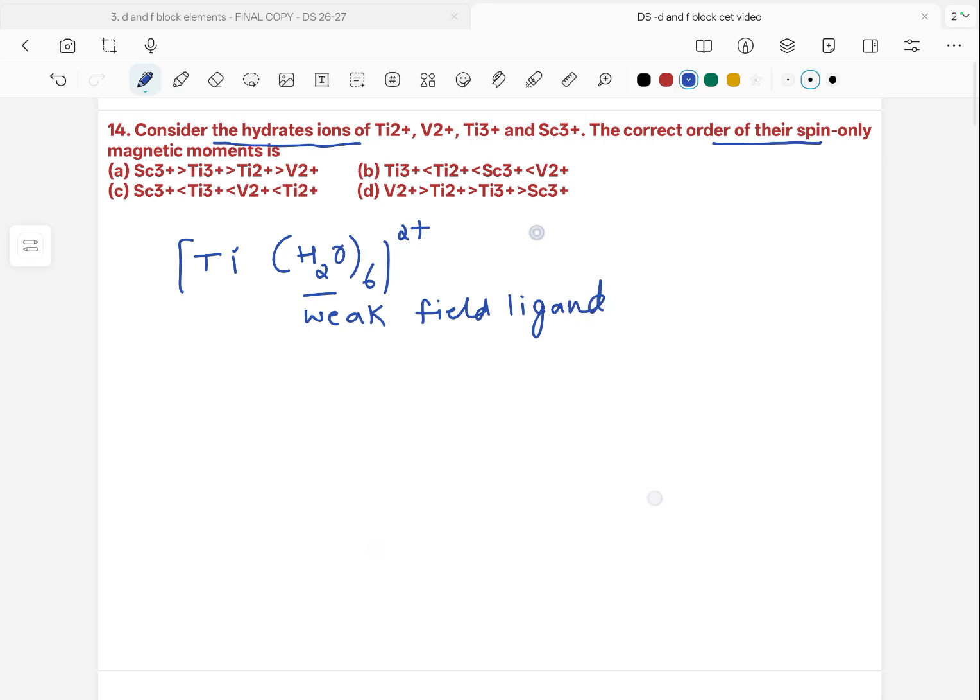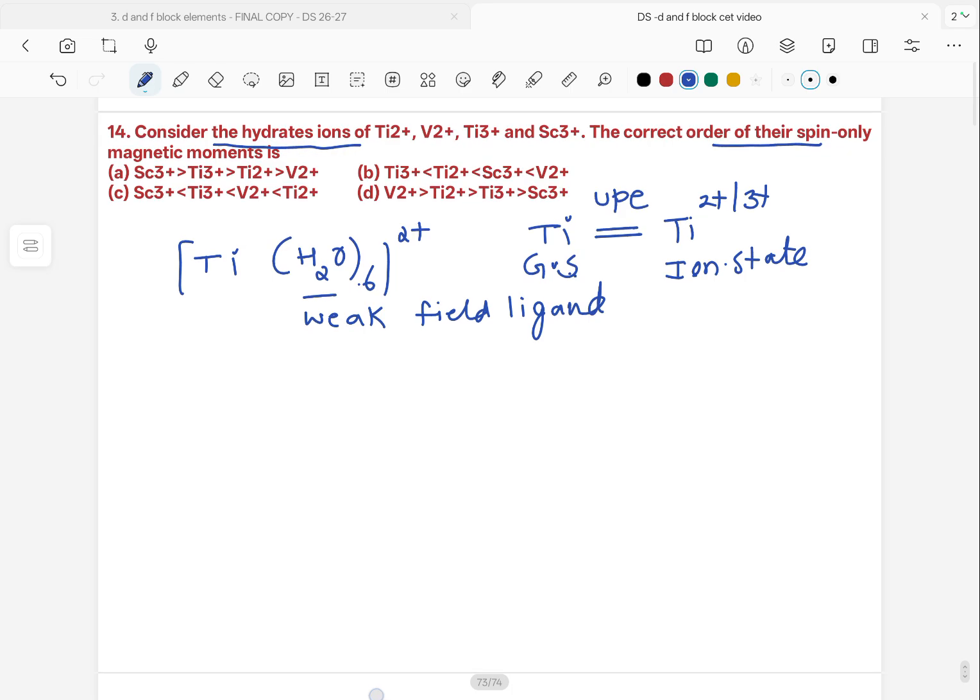So the atom in its ground state and in its ion state will have the same number of unpaired electrons, because water here is not pairing the unpaired electrons. Whatever electrons are unpaired in the ground state remain the same in the ion state. So we have to first figure out the ions with their unpaired electrons.